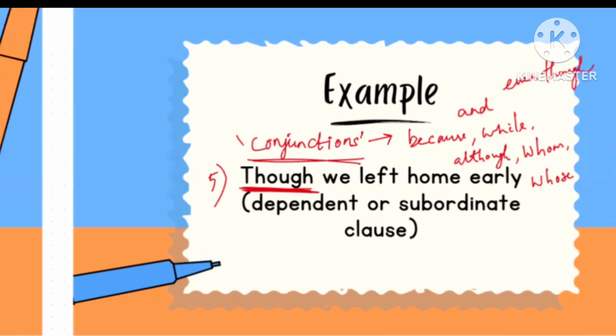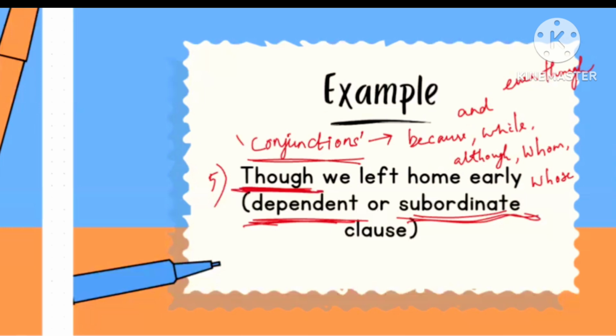Because, conjunction. Yes, dependent or subordinate. Because, yes. So, though we left home early, we missed the train. We couldn't catch the bus. Okay, so if I tell the sentence like that, it will look complete.